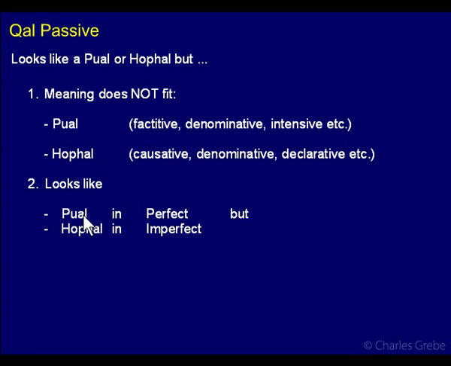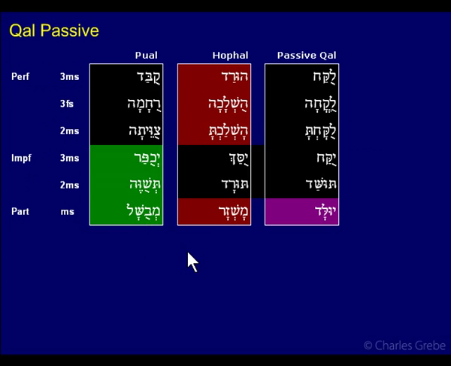And, well, it looks like the pu'al in the perfect, hofal in the imperfect. So, pu'al in the perfect, these two look the same. This one, by the way, this is tzava, so it's third hey. So that's what the yud is there, but you can see that it looks the same. This one looks like it's a pu'al. And it looks like the hofal in the imperfect.